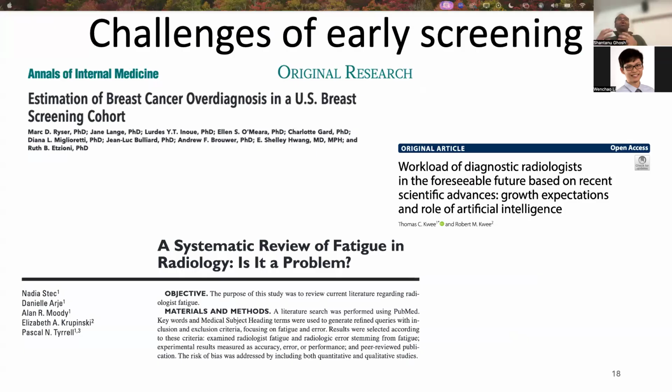This is going to put a lot of load on our radiologists who are already overworked. Nearly half of their days are spent on communications and documentation, which leads to fatigue and can increase the risk of diagnostic errors.